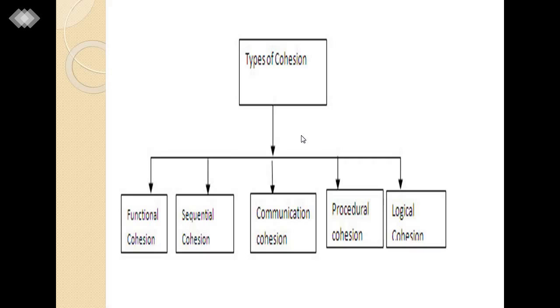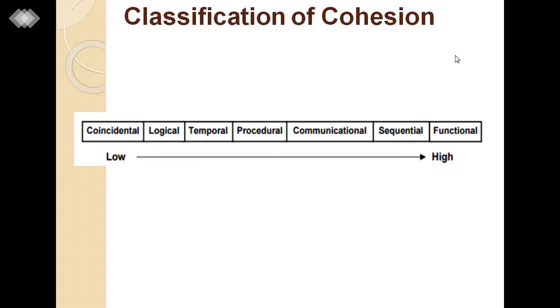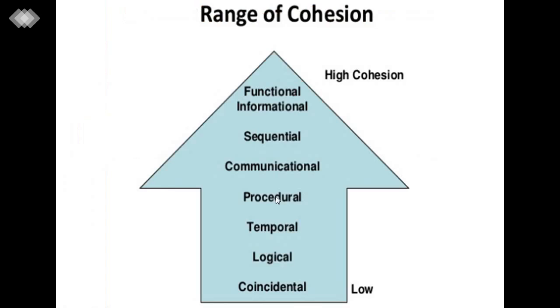So let's learn one by one about the types of cohesion. Here are some classifications of cohesion. Coincidental is the low cohesion, whereas functional is highly cohesive in nature. So it also explains the range of cohesion. Coincidental shows low cohesion, whereas when we move upward through logical, temporal, procedural, communicational, sequential, and last is functional, which is highly cohesive in nature.